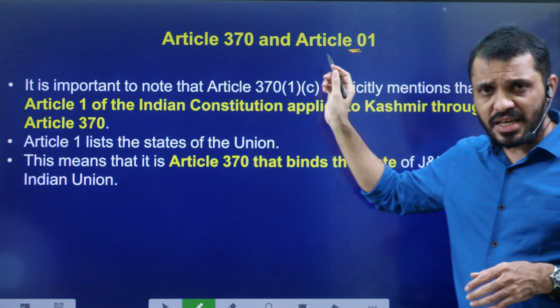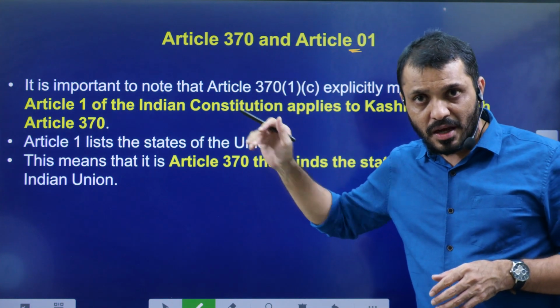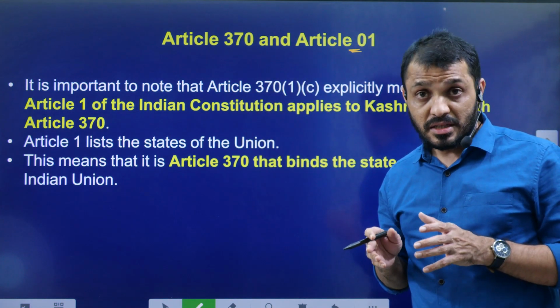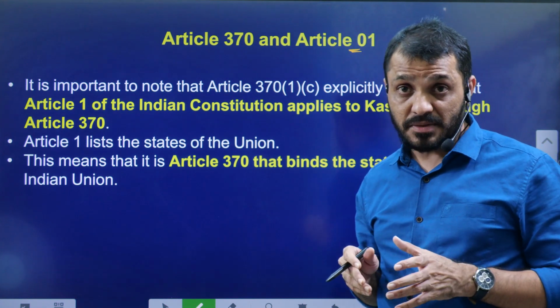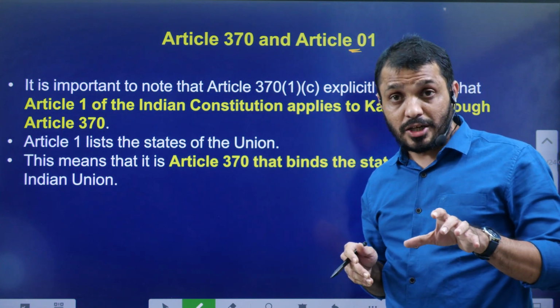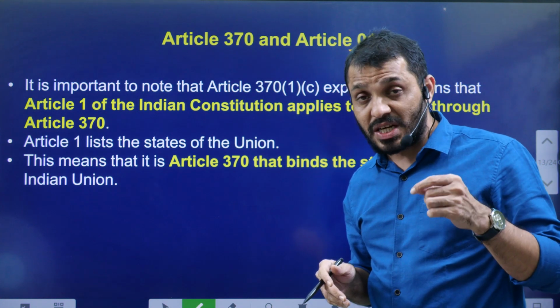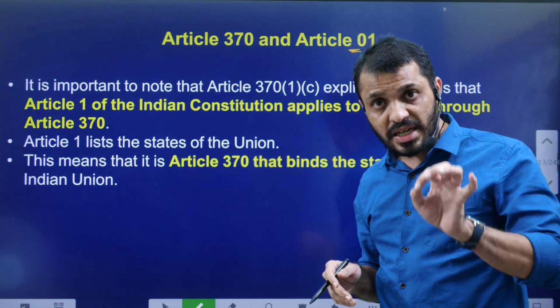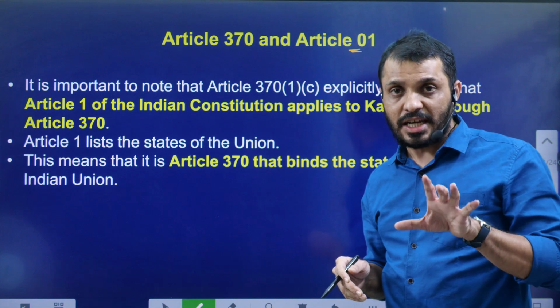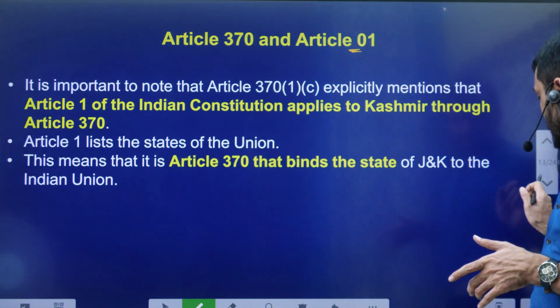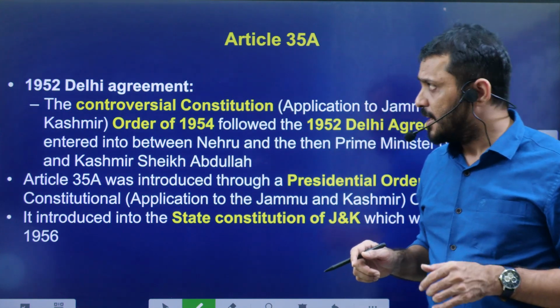Now, Article 370 is subject to Article 1. Article 1 says that India, that is Bharat, is a union of states. So through Article 370 we gave some special rights to Jammu Kashmir, but in spite of that, it comes under the jurisdiction of Article 1. That means Article 370 should not violate the sovereignty of the nation.